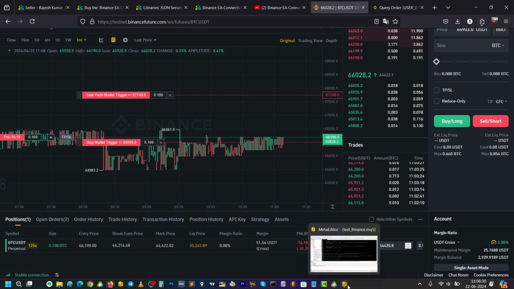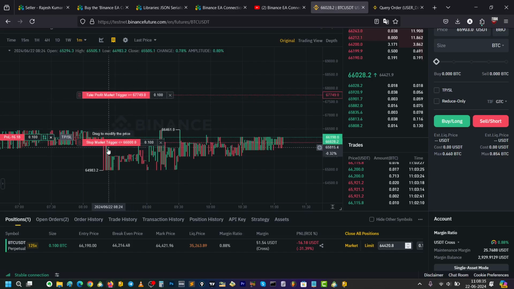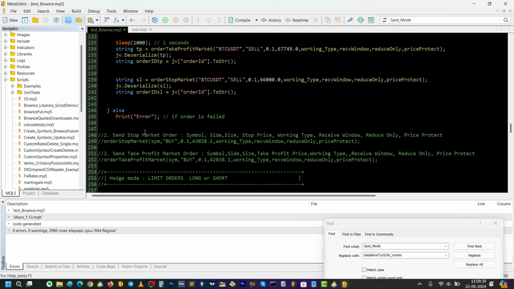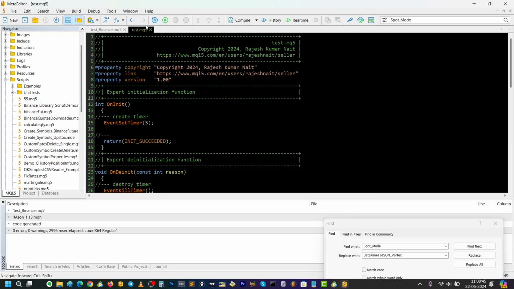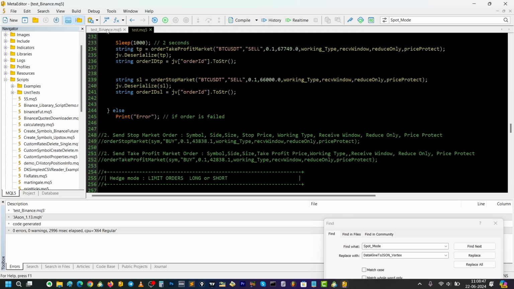Now the second condition is, if you want to check this take profit market order ID or stop market order ID, you have to place codes on your EA under on timer code. Okay, so this is example. This is a script, just for demo, but if you want to integrate it, you have to do it on EA.